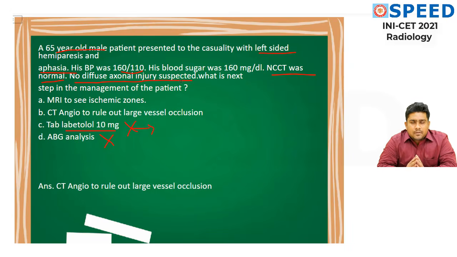Whenever a patient comes with stroke, we follow the stroke protocol. In the stroke protocol, first of all we do a non-contrast CT scan, mainly to rule out hemorrhage. Here the NC-CT is normal, and that line, no diffuse axonal injury suspected, helps us remove MRI to see ischemic zone. We come to a diagnosis: CT angio to rule out large vessel occlusion. Okay, sir, how are you saying CT angio, what is the role in it? I will discuss it very clearly.